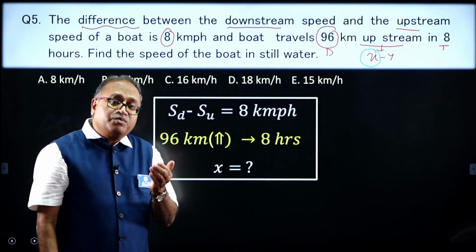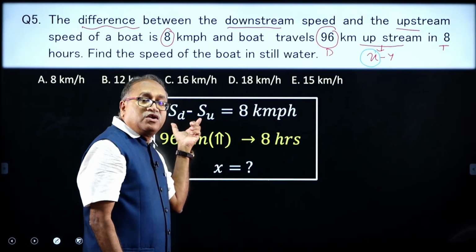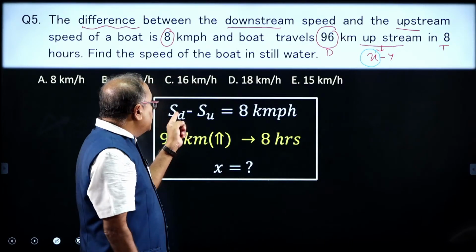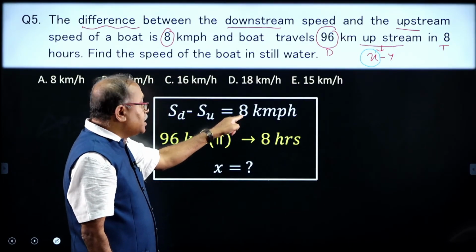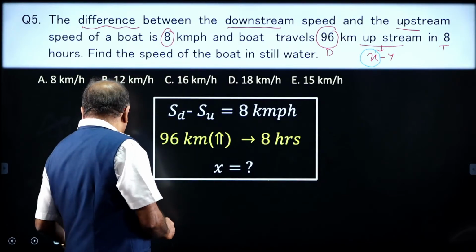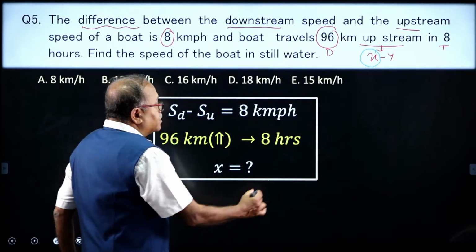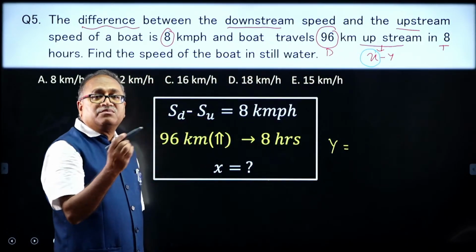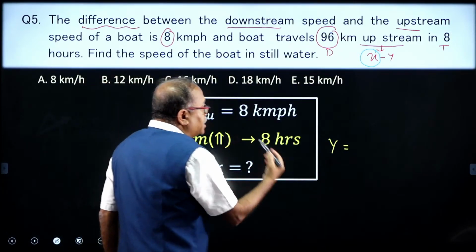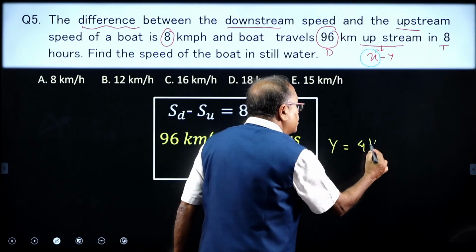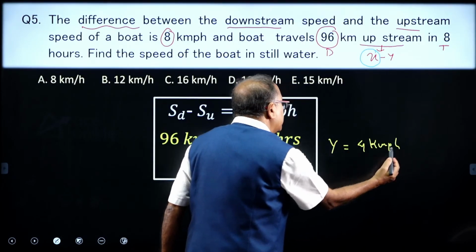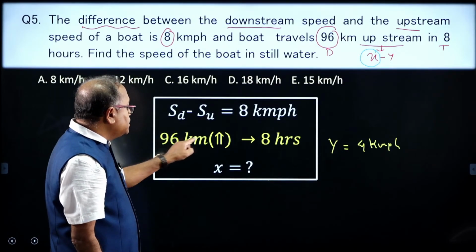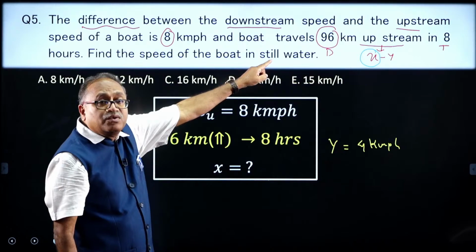What is the speed of the boat? The sum of the speed of upstream and downstream divided by 2. I do not have the sum here, but I have the difference, so I can find out what is y. y is equal to the difference of upstream and downstream speed divided by 2, which is nothing but 4 kilometers per hour.